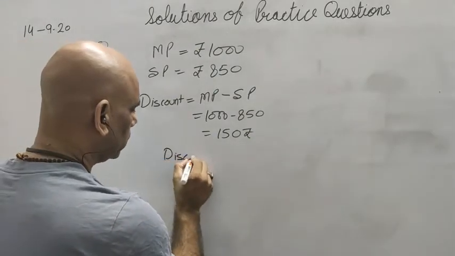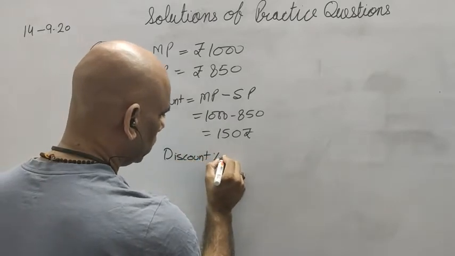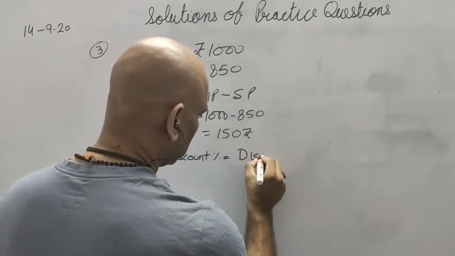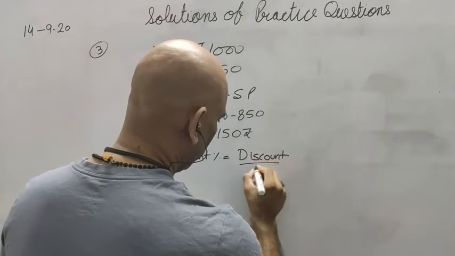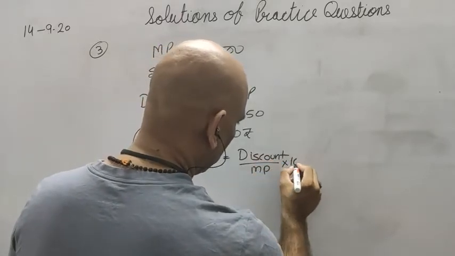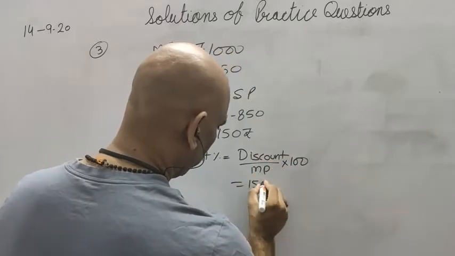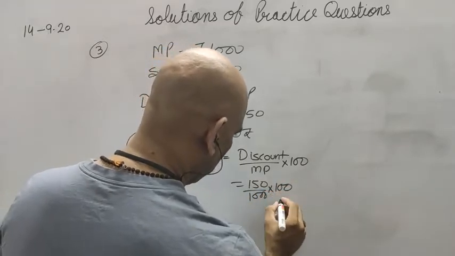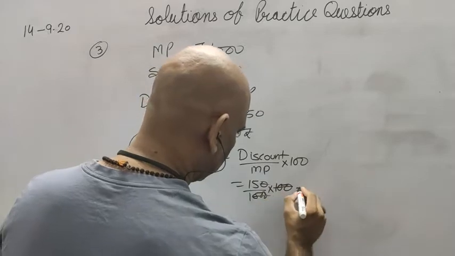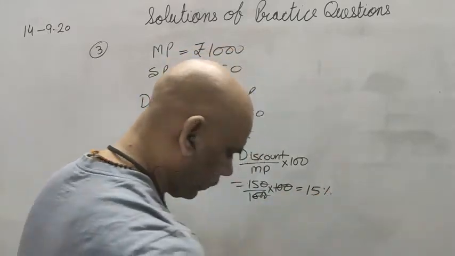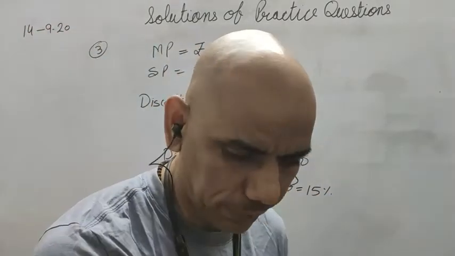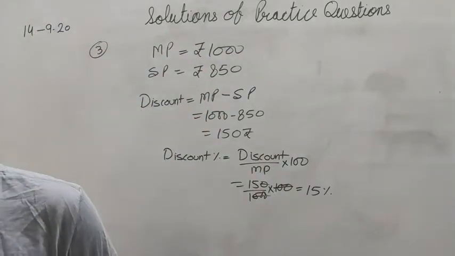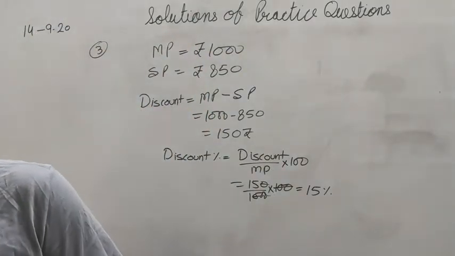So discount percent is equal to discount upon marked price into 100. 150 upon 1,000 into 100, the triple zeros are cancelled by triple zero. 15% is the discount rate.